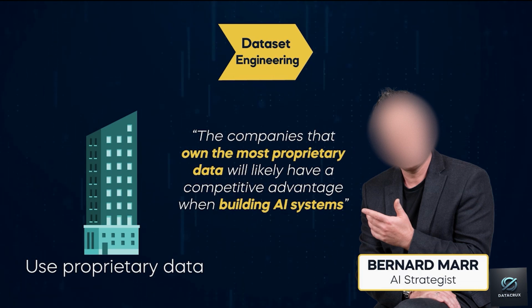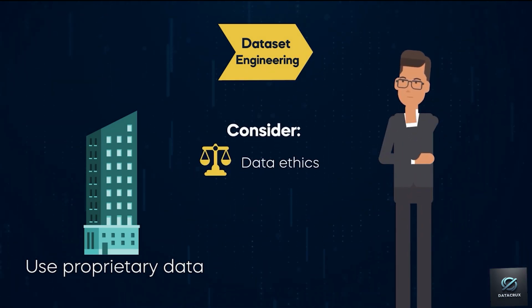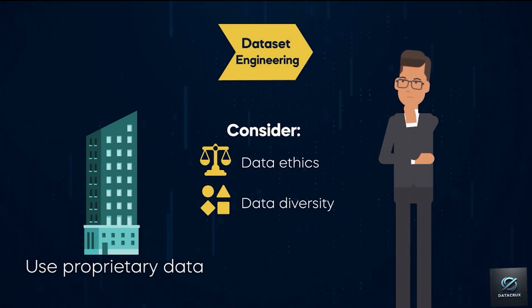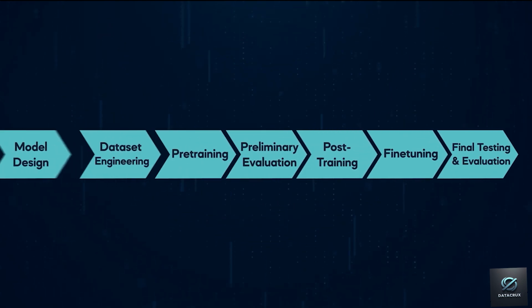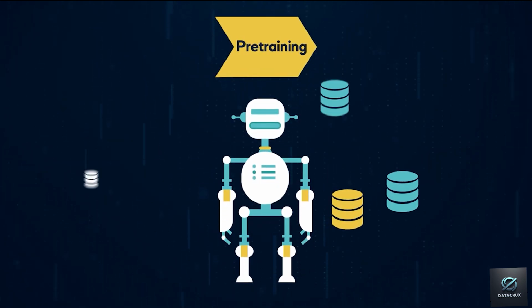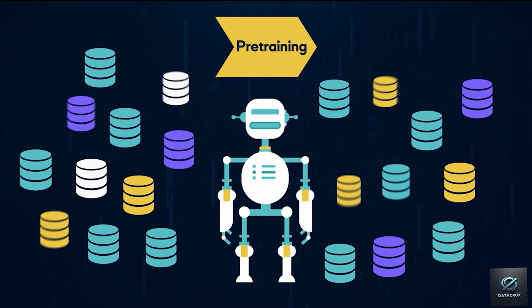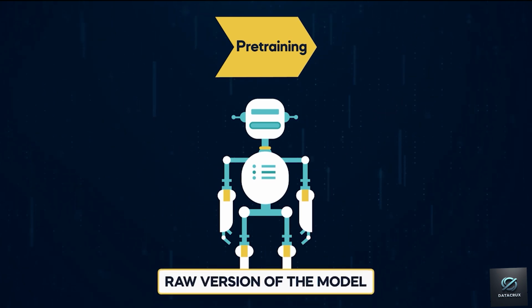It's essential for AI developers engaged in dataset engineering to consider key ethical issues, including data diversity and building datasets that address various biases. Once these preparations are complete, the pre-training phase begins, involving training the model on a large corpus of raw data from the dataset engineering phase. During pre-training, we obtain a raw version of the model. But, depending on the pre-training data, the model could provide undesired outputs.